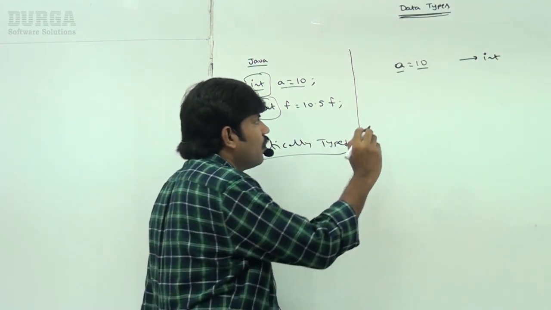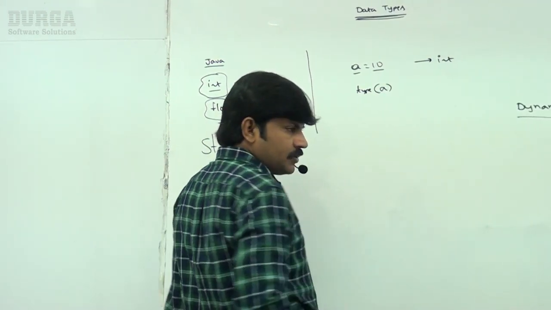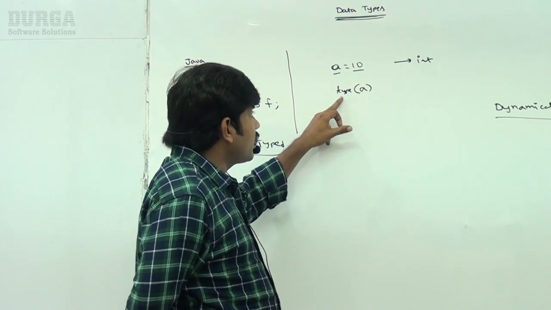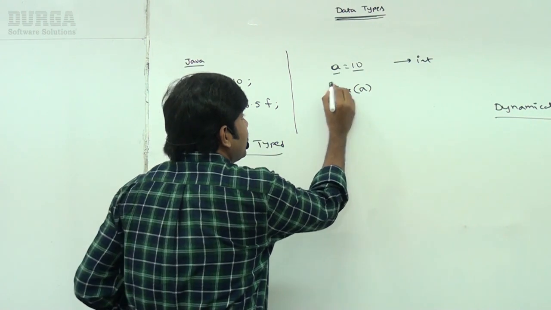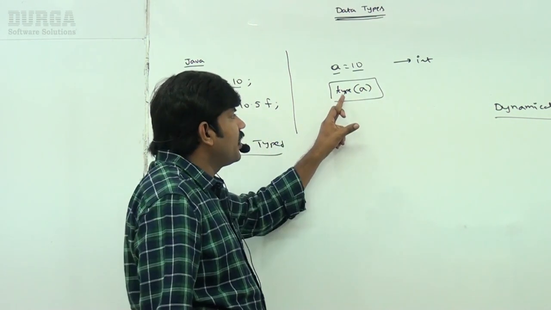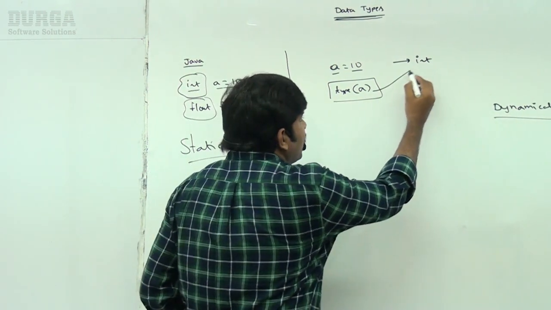So a = 10. Now I am taking type of a. Sir, I want to know what type this a is. If you want to know, there is a type function provided by Python. By using that, we can automatically get the type of this variable. Of course it is int type.